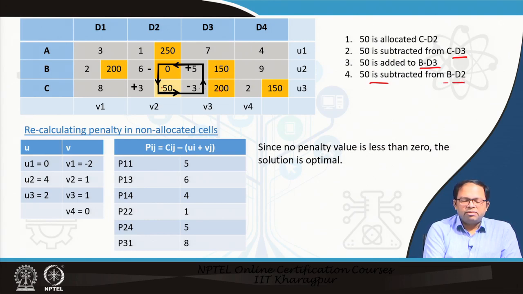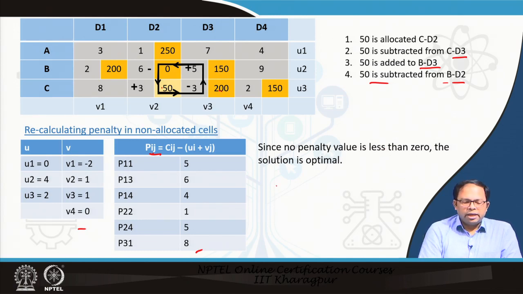Here we have subtracted 50, here we have added 50. And once we have done that, we recalculate the u values and the v values. And once we have done that, we estimate the Pij values, and we see that now all are positive and there is no negative penalty value, and so this becomes the optimal solution.